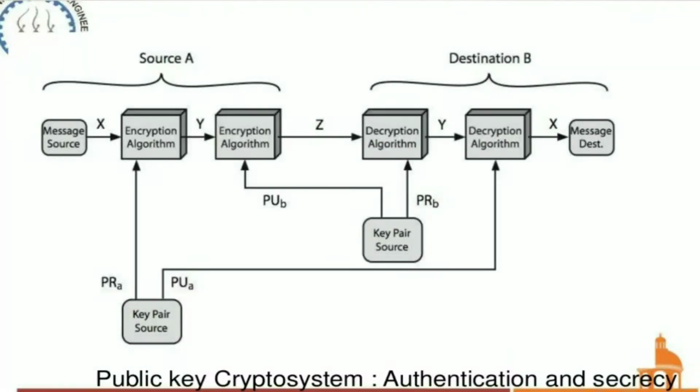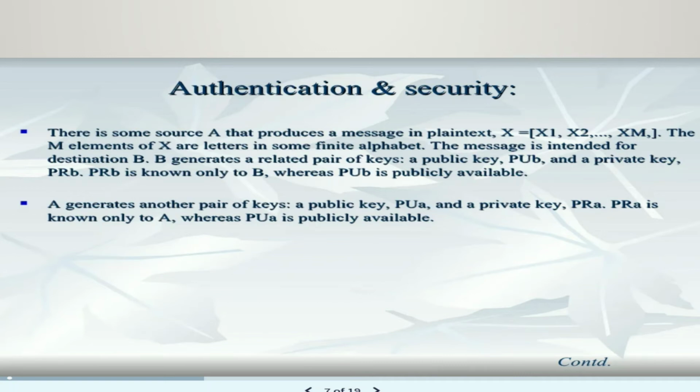Here we can see the public key cryptosystem for authentication and secrecy. There is some source A that produces a message in plain text X equals X1, X2, and so on up to XM. The M elements of X are letters in some finite alphabet. The message is intended for destination B.